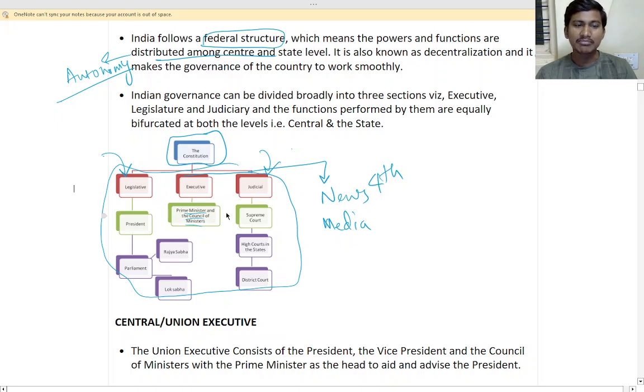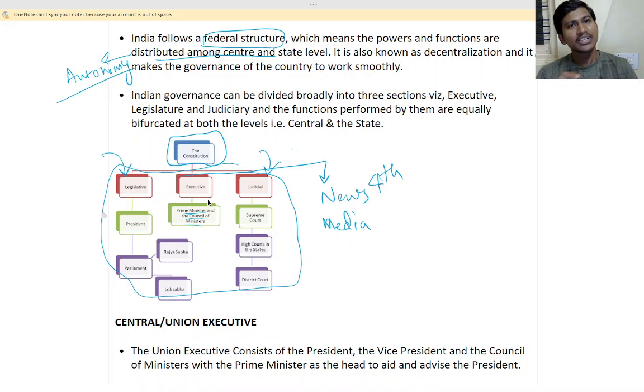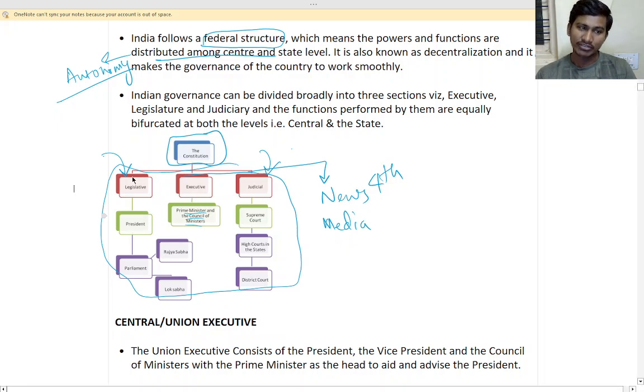That is Prime Minister and the Council of Ministers. You may know Council of Ministers means Home Minister, then Education Minister, all the ministers, and under them different departments. Education Minister will see the Education Department, right? Like that, all those will be executed by them. Whatever the planning is done, that plan will be executed, that is executive.